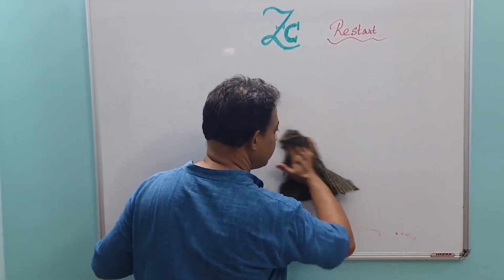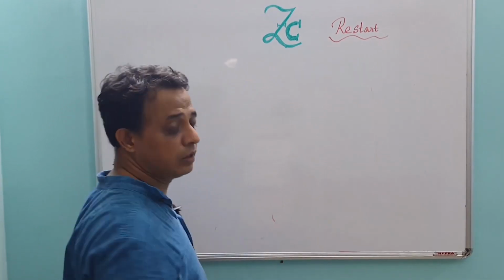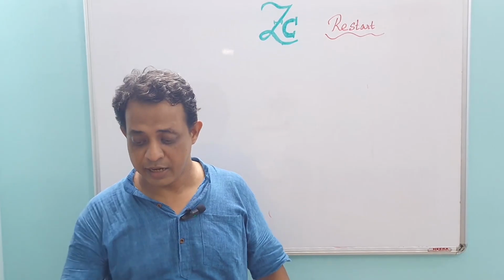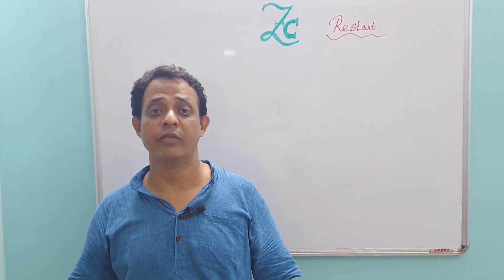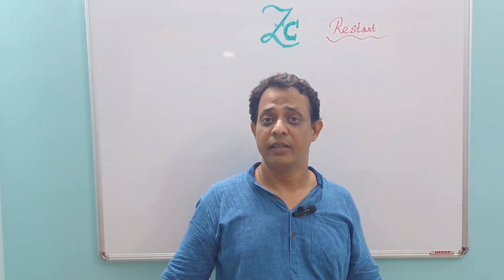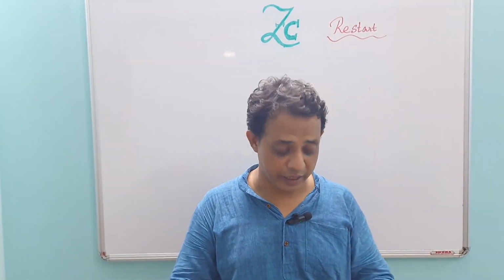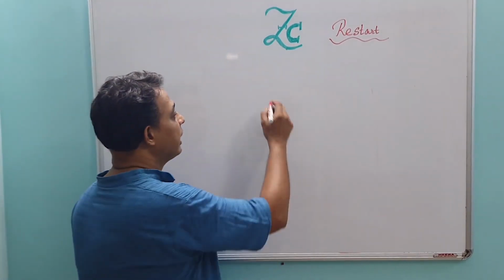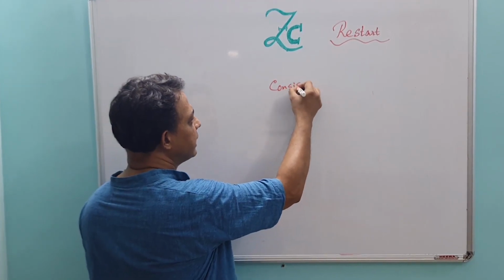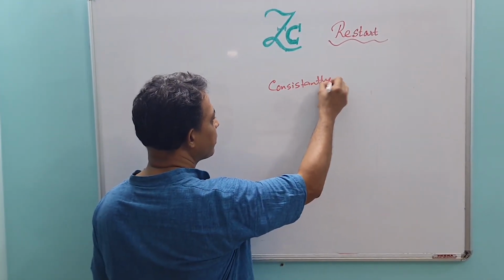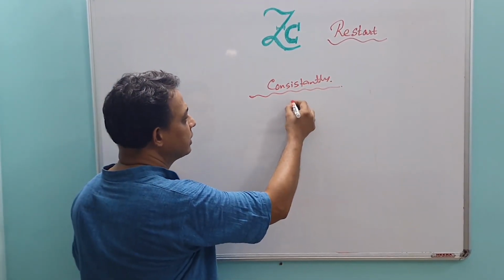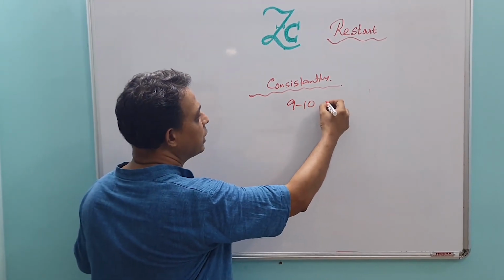Now, one of the very frequently asked questions by the students: sir, how many hours are required for cracking NEET or JEE Main? There is no limit actually, but believe it or not, if you prepare yourself consistently, 9 to 10 hours from the very beginning.